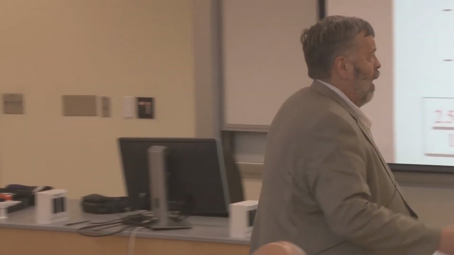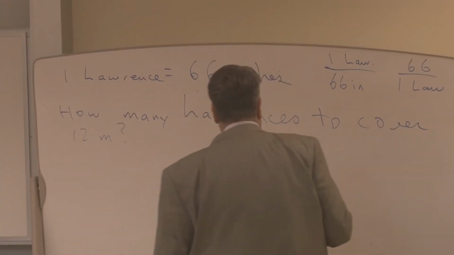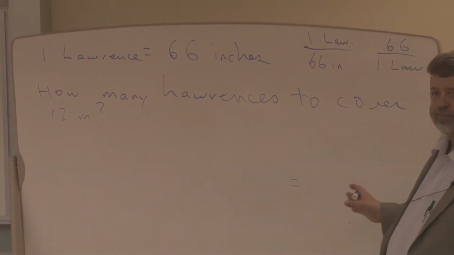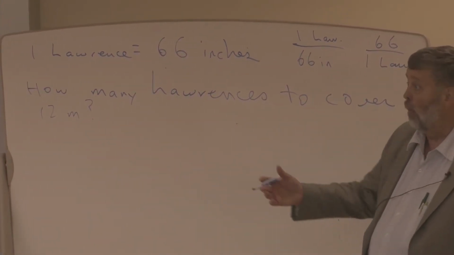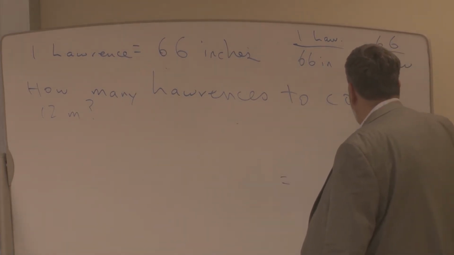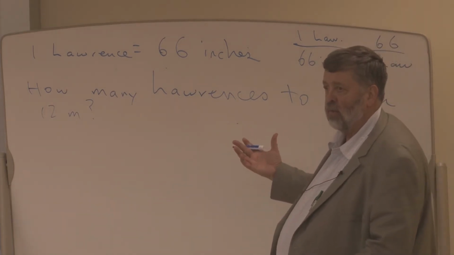So when you're multiplying by 1, you don't change anything. You change the units, right? But you don't really change what the outcome is. And I can make those conversion factors either one of 2 ways. Whichever way I need, I'll use. So the way we do this is we ask ourselves, what's the unit of the answer? Number of Lawrences, right? So I want a Lawrence here. In 12 meters, right?